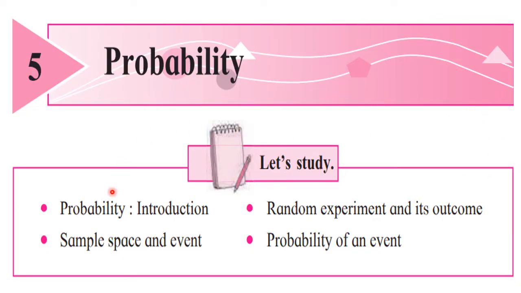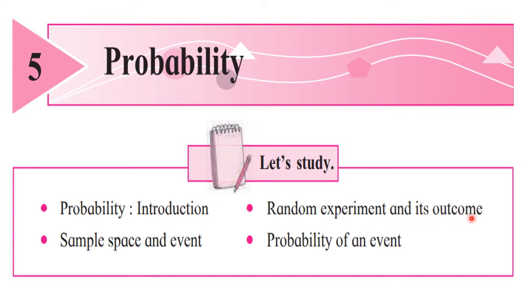In this chapter, we have studied about probability, that means possibility. From that, we saw the meaning of random experiment. Random experiment is the experiment where we know all the outcomes in advance, but we cannot predict it certainly. Like when one coin is tossed, we know that either we are going to get head or tail, but what exactly we will get, that we cannot predict. So such experiments are called as random experiments.